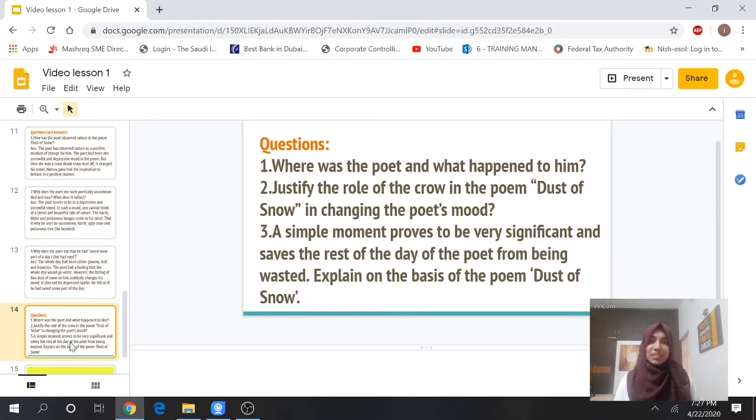So these questions, write down these questions and find out the answers too. What are the questions? First, where was the poet and what happened to him? Second question, justify the role of the crow in the poem Dust of Snow in changing the poet's mood. Third one, a simple moment proves to be very significant and saves the rest of the day of the poet from being wasted. Explain on the basis of the poem Dust of Snow.